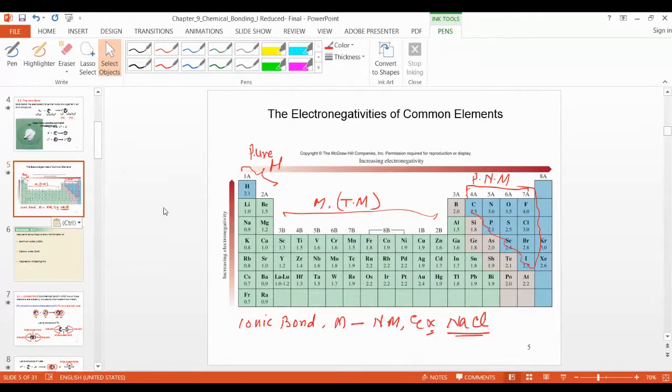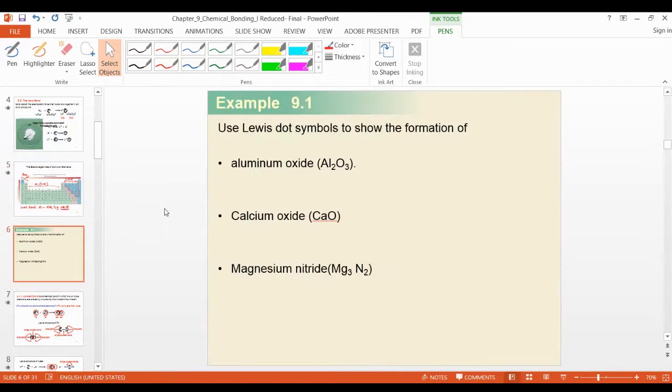I also put here in this one. So after that, we have this compound here, and this I will show you. Here you can take a picture. I will also put this page on the blackboard. You can see here.